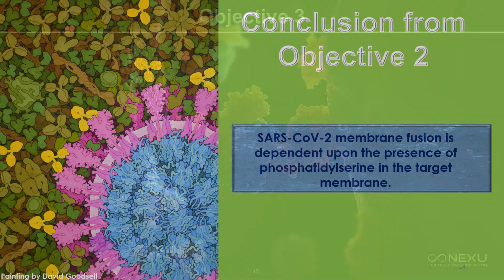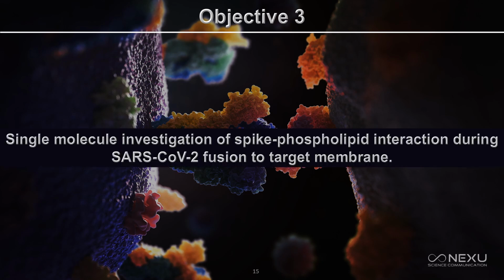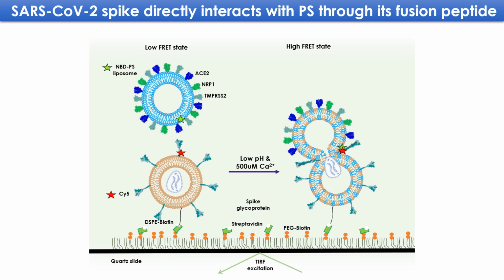target membrane. This brings me to my objective 3, which is the final project from my PMRF proposal, and that is the single molecule investigation of spike phospholipid interaction during SARS-CoV-2 fusion to target membrane. In order to directly visualize the single molecule interaction, I designed a single molecule FRET assay, or an SM-FRET assay, where the donor molecule was present in the proteoliposomes and the acceptor was present in the 836 position of the spike.